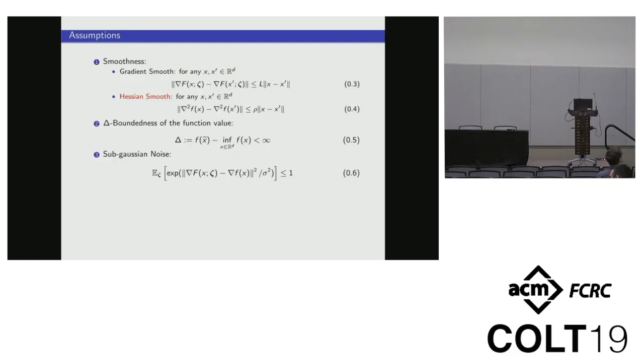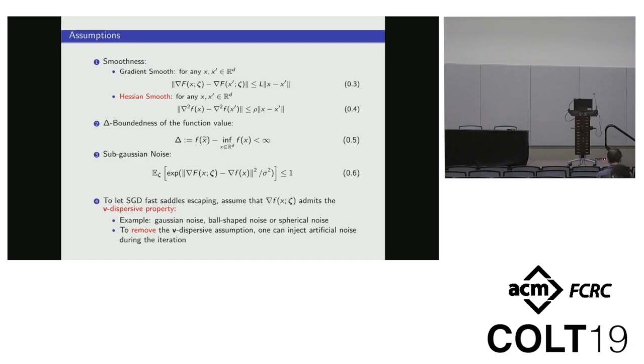This page shows the assumptions in our analysis. We further assume that the objective function is Hessian smooth. The first three assumptions are common in existing analysis for searching a second-order stationary point. To let SGD quickly escape saddles, we define a property named dispersive property and assume that the gradient noise admits the dispersive property.